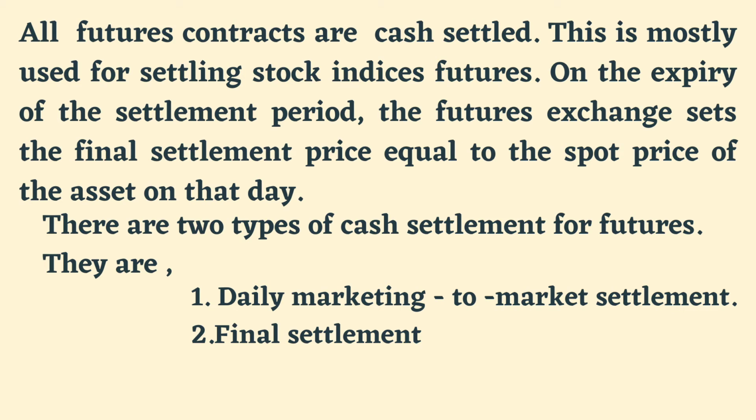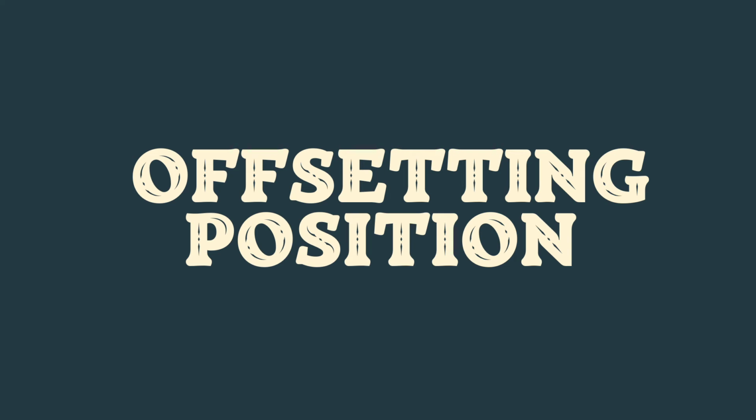So, cash settlement is a settlement option frequently used in trading of futures contracts on the expiry date. The underlying assets are not physically delivered, while only the difference is paid by either of the parties depending on the market rate at that point of time. It is a more convenient and preferred method of settlement as it does not require taking a physical position in any trade. The third method is offsetting position.